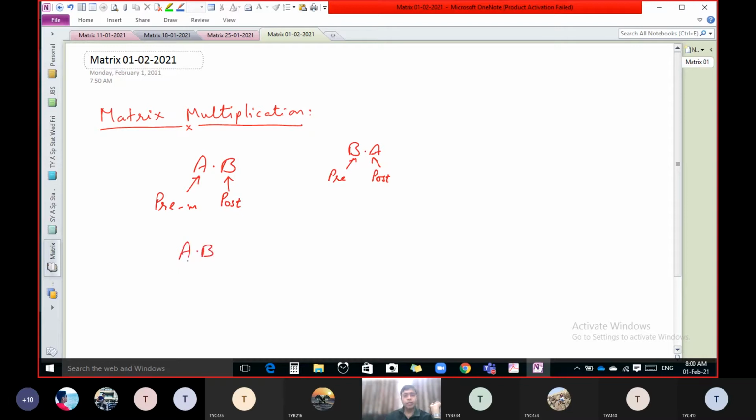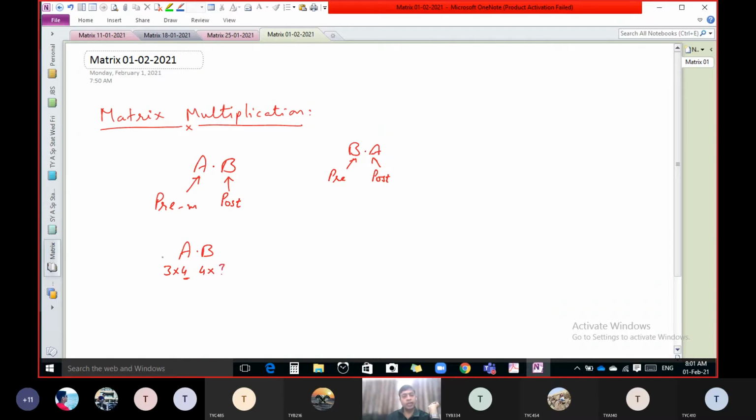If you want to multiply A with B, then the condition is, first of all you have to write the order of matrix A. Let us say the order of matrix is 3 by 4. Now the condition is the order of B should start with this number, means 4 by anything.